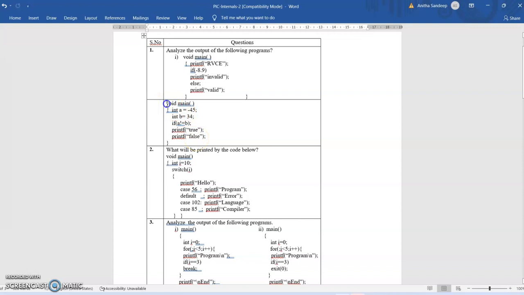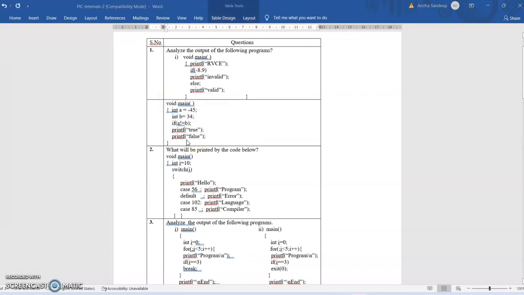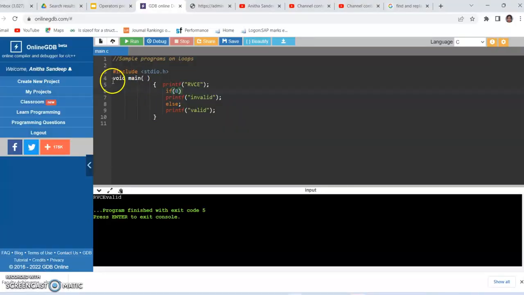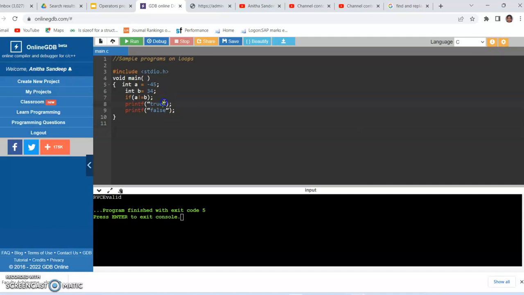So let us type this code and execute it on our online compiler. Here this is a stray character which has to be replaced by its equivalent.